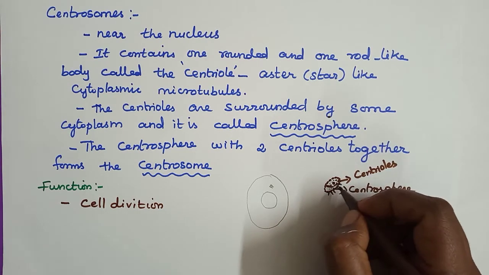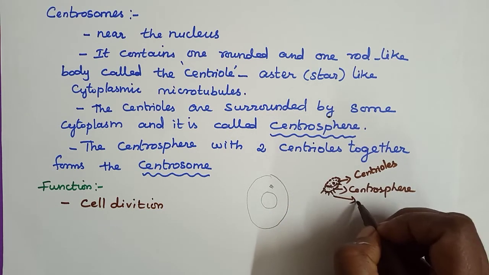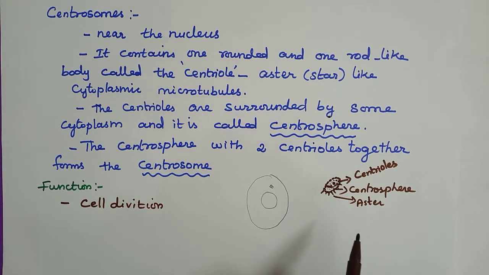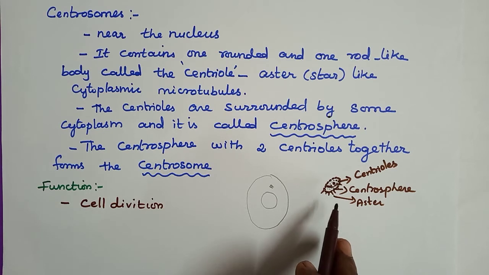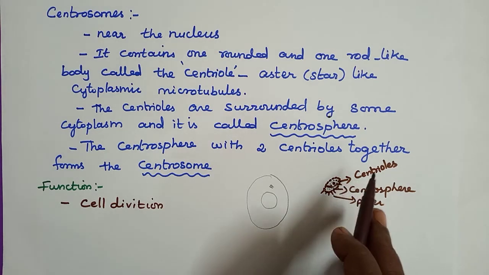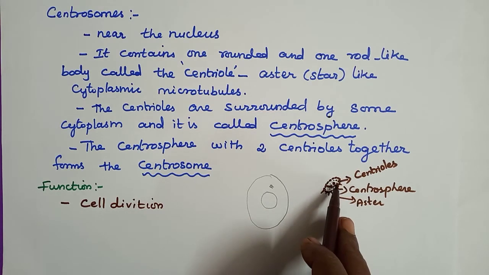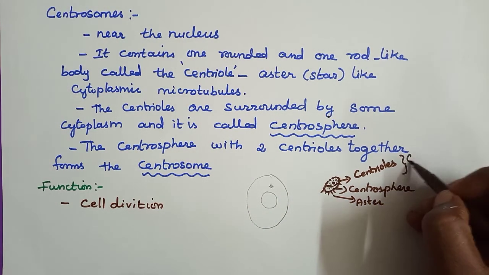So this is... star-like structures are called aster. Here the centrosphere with two centrioles together forms the centrosome. The rod-like and the round-like structures, two centrioles together, form a centrosome.